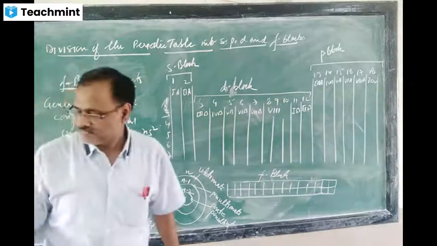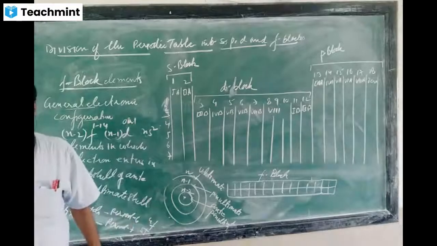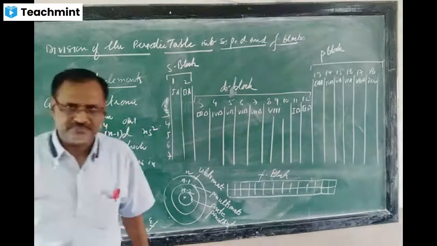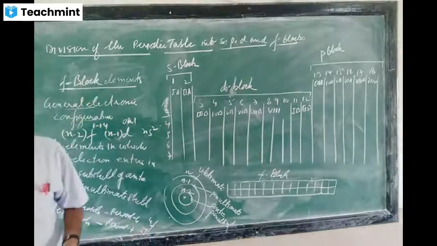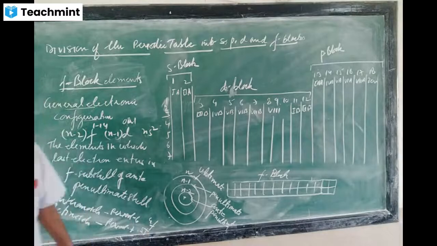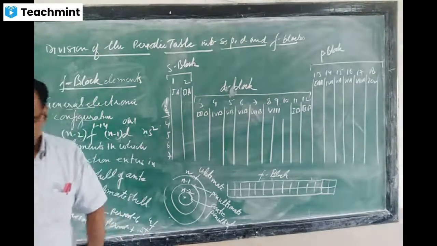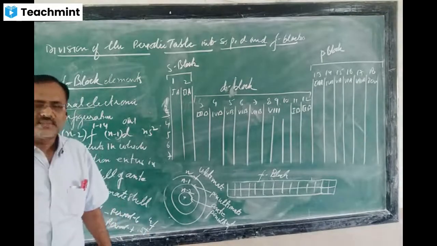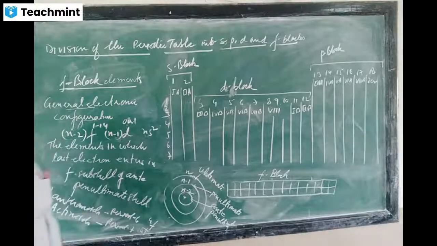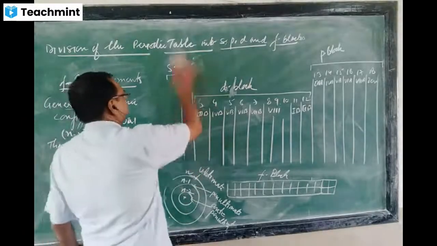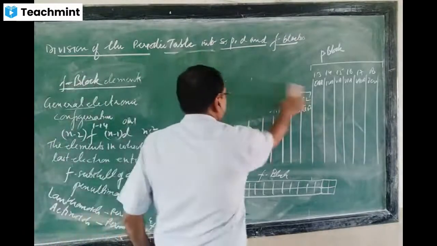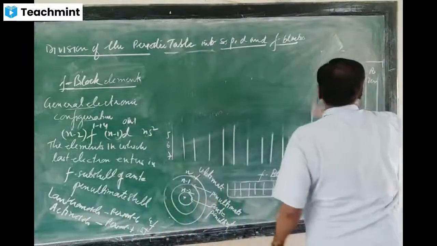How many chapters will come in chemistry, sir? Chemistry, you hope that up to 5 chapters you will complete. Sir, chapter 4 also? Chapter 4 JP sir will take. For chapter 4, just to see how many topics will be completed, up to that only.